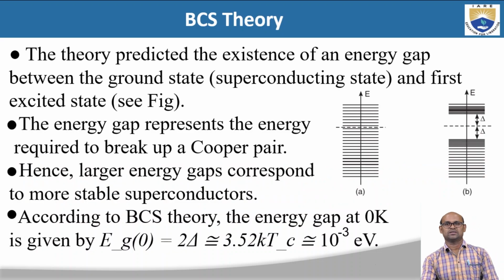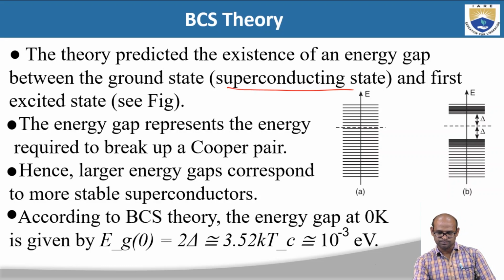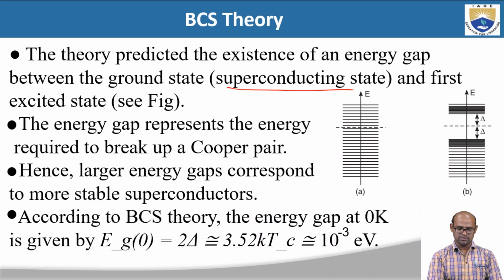BCS theory predicted the existence of an energy gap between the ground state, which is the superconducting state, and the first excited state, as you can see here. This delta is the energy gap. The energy gap represents the energy required to break the Cooper pair.